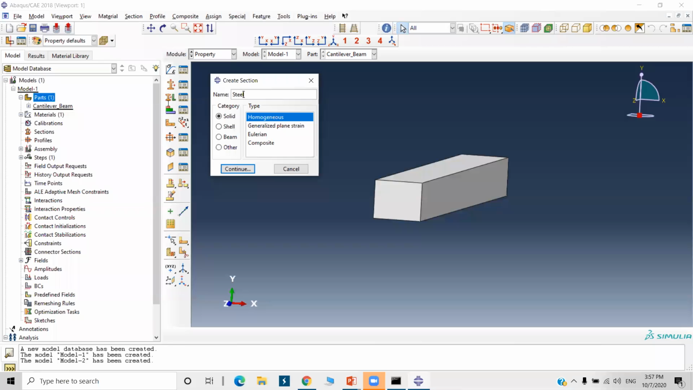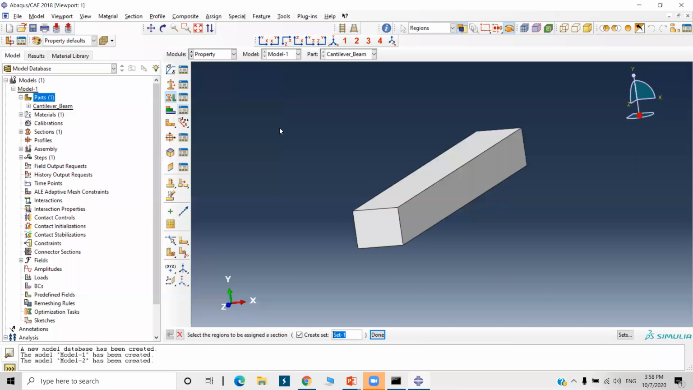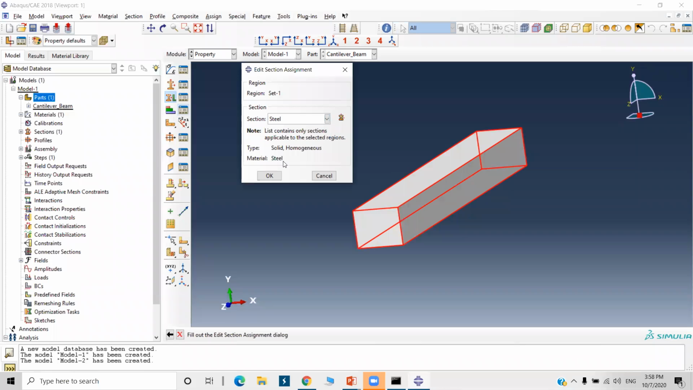Now next is assign section. So click on assign section. See why we do this, I will show you. Select this and say Done. Okay, so the section is steel section. I have created a steel section, the type is solid, homogeneous, and the material is steel. Now I am applying this section to this part. Okay, it will become green. Means now the material and section are applied to this part. Okay.